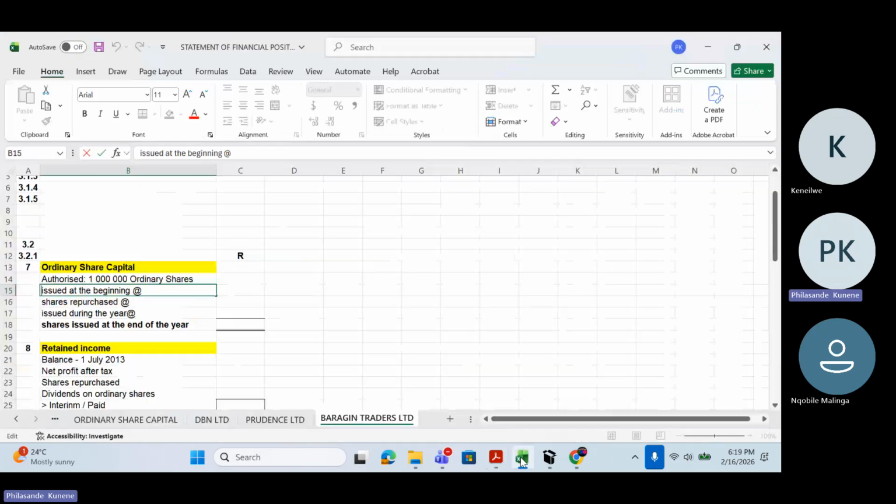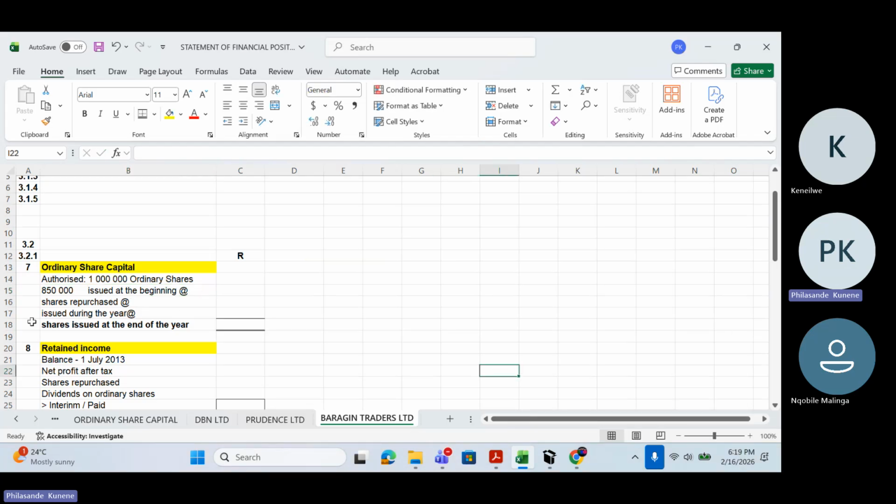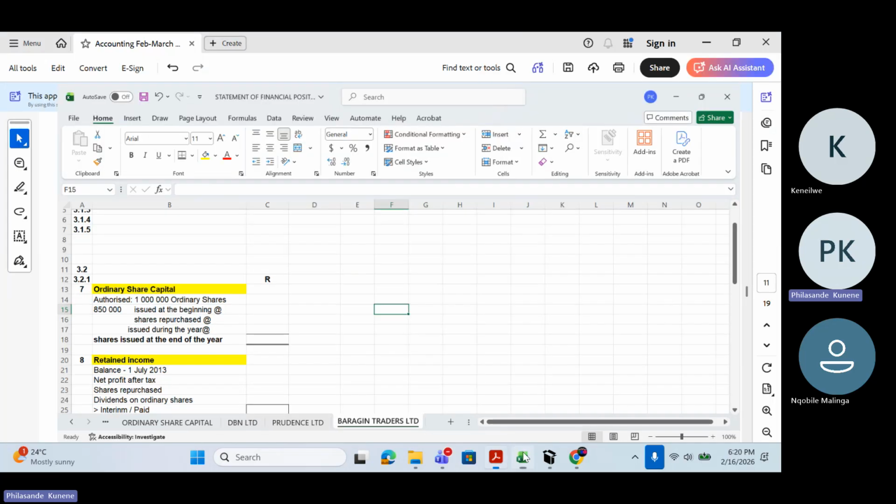How many shares? That is 850,000 shares issued at the beginning. Now I just need to know the price, because I don't know how much they were issued at, but I know very well that they were issued at the beginning.